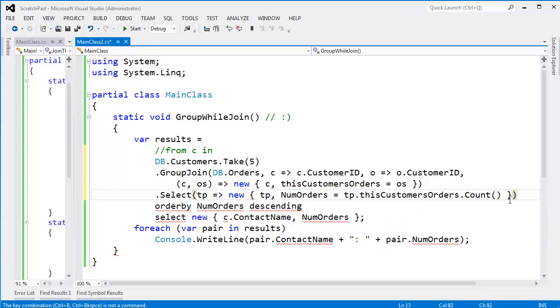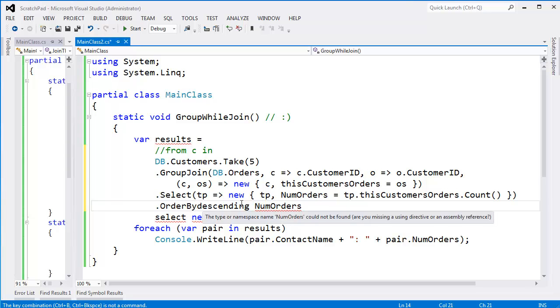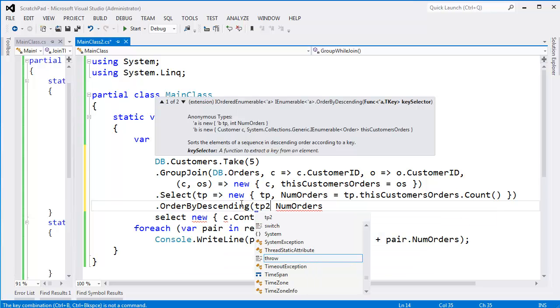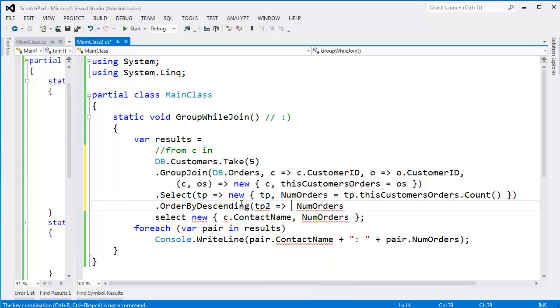Close that up. Go down to the OrderBy, dot OrderBy, copy or cut, paste, descending. This is transparent identifier 2, lambda TP2 dot numOrders is in TP2, so I can just close that off.